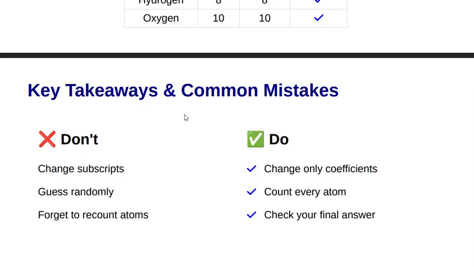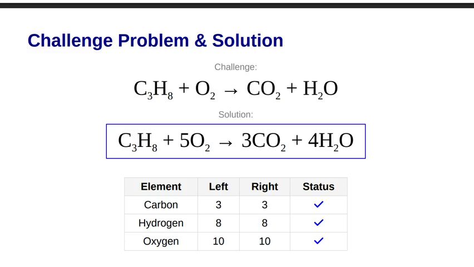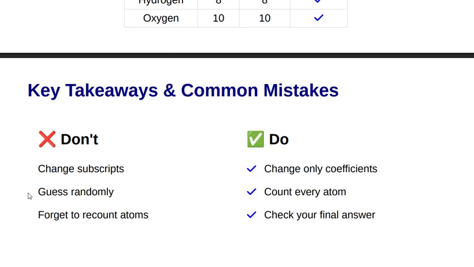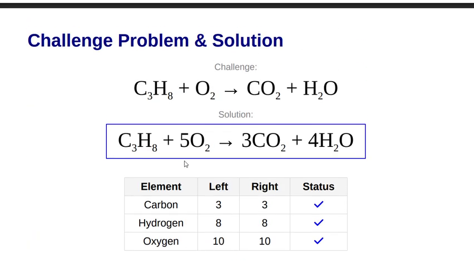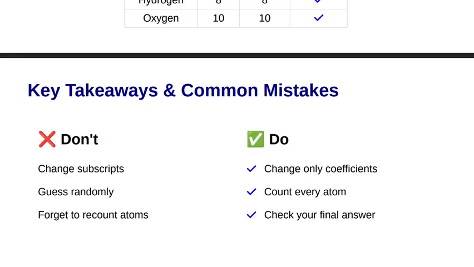Okay, key takeaways and problems. Don't change the subscripts. I'm not saying I tried, but just don't do that. Don't guess randomly, and make sure you don't forget to recount everything, like the checklist up here.